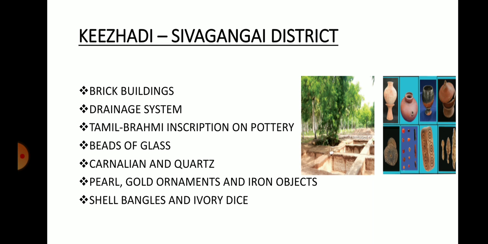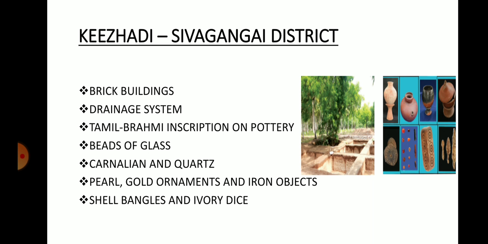When they found the whole town under the ground, they took out many important materials from the ground. Some of them are buildings built with bricks. Brick buildings were found. Bricks were used by people only in the modern era, isn't it?